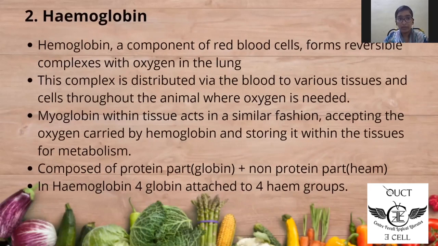Coming to hemoglobin, hemoglobin is a component of red blood cells that forms reversible complexes with oxygen in the lung. This complex is distributed via blood to various tissues and cells throughout the animal where oxygen is needed. Myoglobin within tissue acts in a similar fashion, accepting the oxygen carried by hemoglobin and storing it within the tissues for metabolism. It is composed of a protein part, that is globin, and a non-protein part, heme, similar to myoglobin. In hemoglobin, four globin molecules are attached to four heme groups.